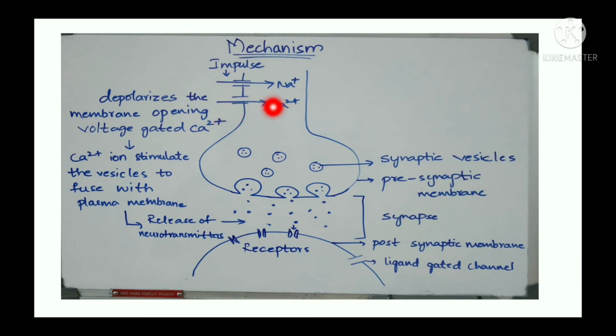There is an influx of calcium, and this calcium stimulates the synaptic vesicles to fuse with the plasma membrane. Then these synaptic vesicles release neurotransmitters. These neurotransmitters act on the receptors and produce the response, and they can also act on the ligand gated channel which is present on the postsynaptic membrane.